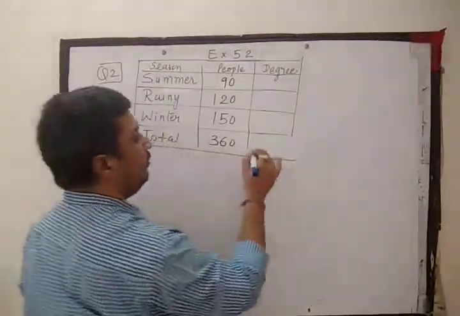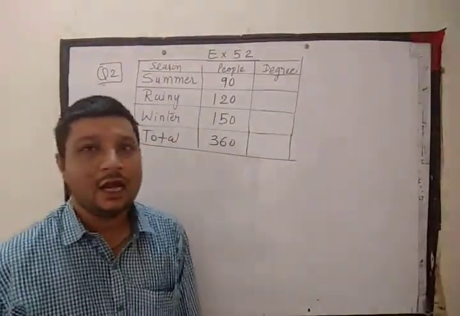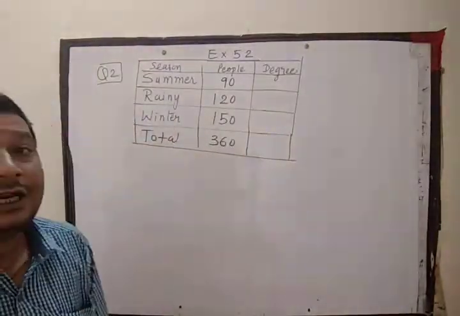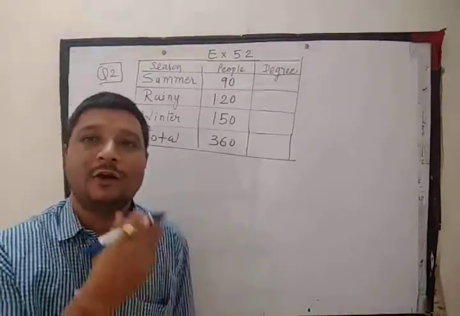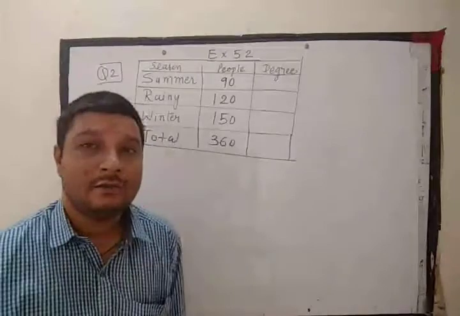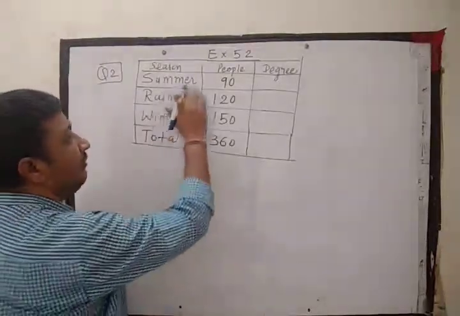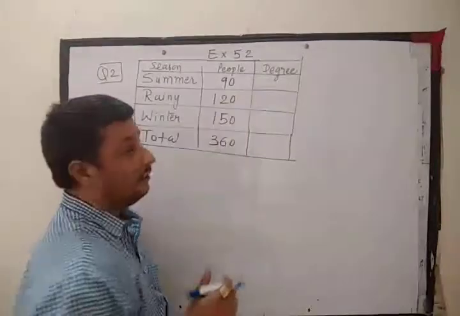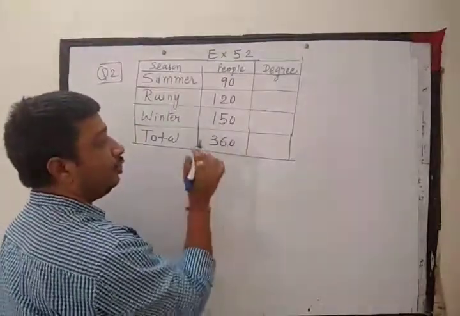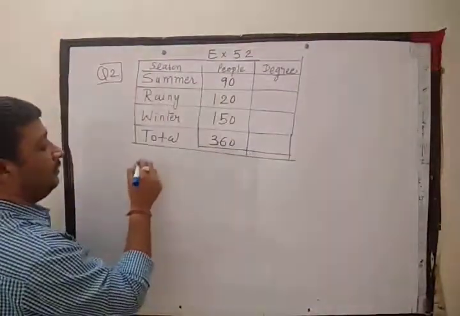Now, using this data, we are asked to find how many degrees we can take for these 90 people in our pie chart, if we want to draw our pie chart. The summer season is 90 people out of a total of 360 people.